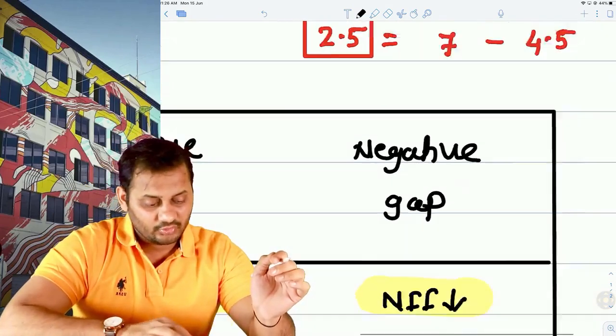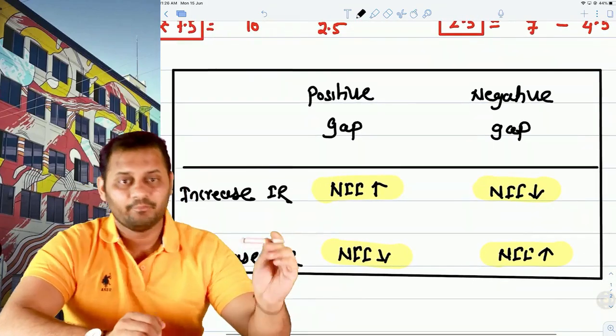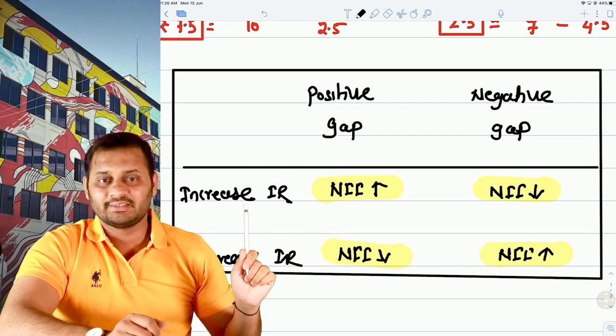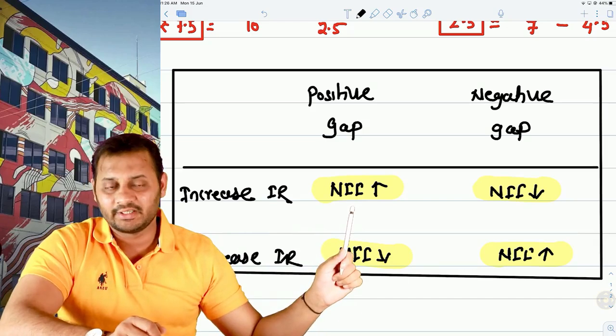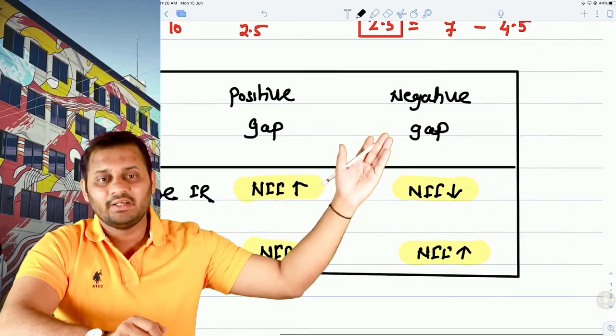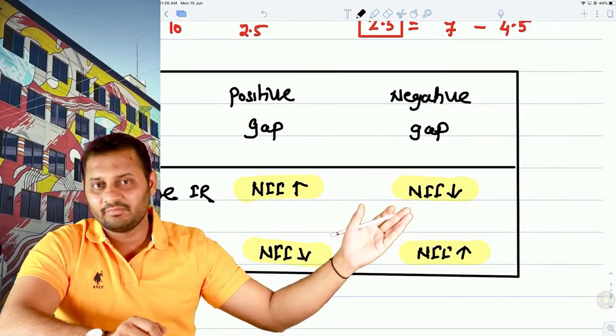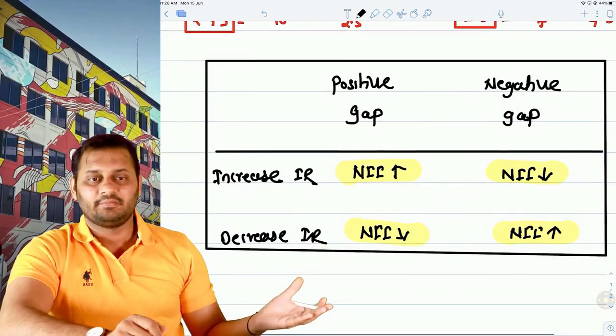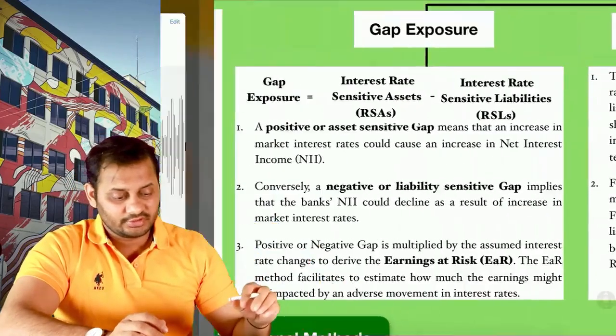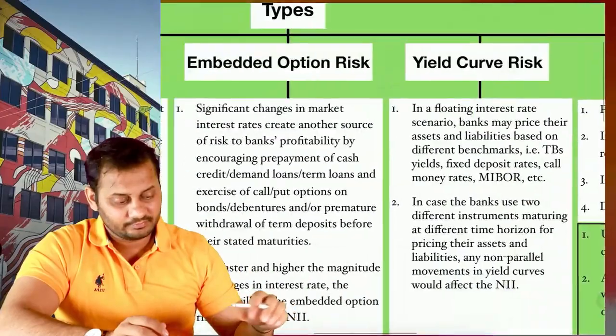So as a whole we can frame a table like this. If there is a positive gap and interest rates are increasing, the net interest income will increase. If there is a negative gap and interest rates are increasing, the net interest income will decrease, and vice versa. Understood? So this is all about the gap exposure.